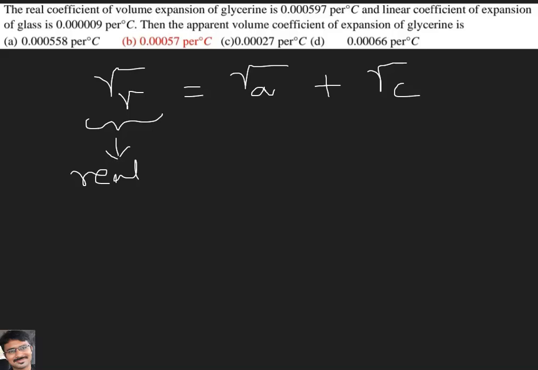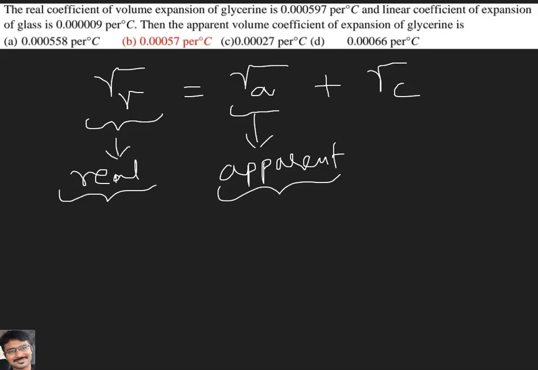In liquids we have two types of expansions. One is gamma R, the other one is gamma A. How are they related? They are related as gamma R equals gamma A plus gamma C. This is a pretty famous problem, and a very simple question also. Now see, what is gamma R? Coefficient of real expansion of liquid. What is gamma A? Coefficient of apparent expansion of liquid. This is the real expansion of liquid, and the apparent expansion of liquid.